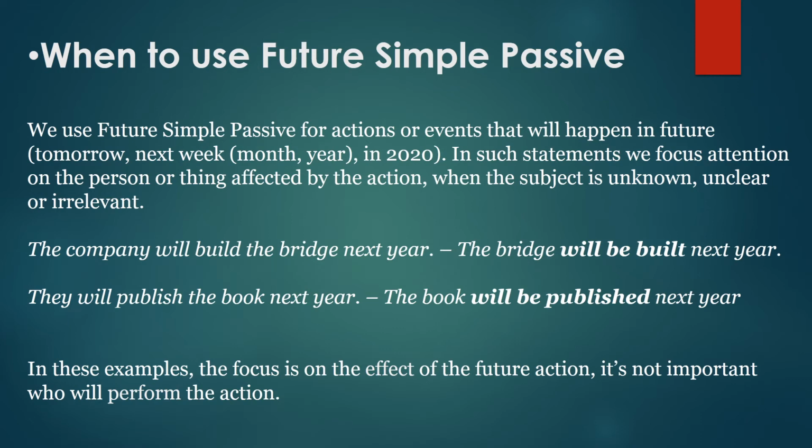unclear, or irrelevant. The company will build the bridge next year. The bridge will be built next year. They will publish the book next year. The book will be published next year. In these examples, the focus is on the effect of the future action. It's not important who will perform the action.